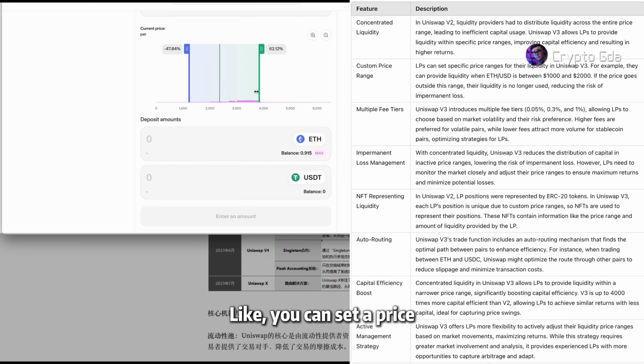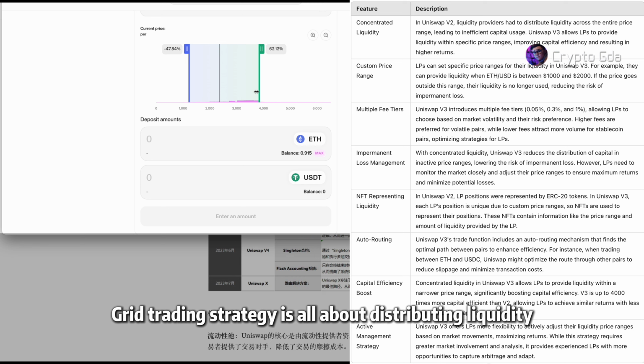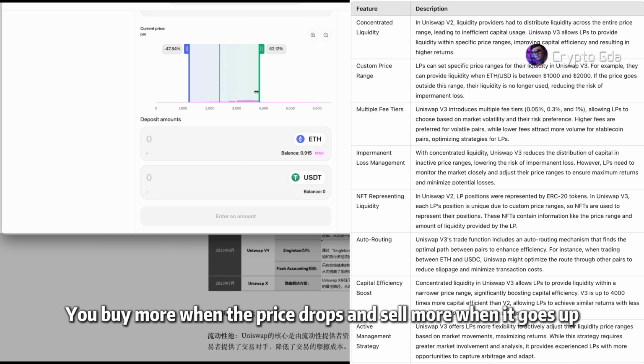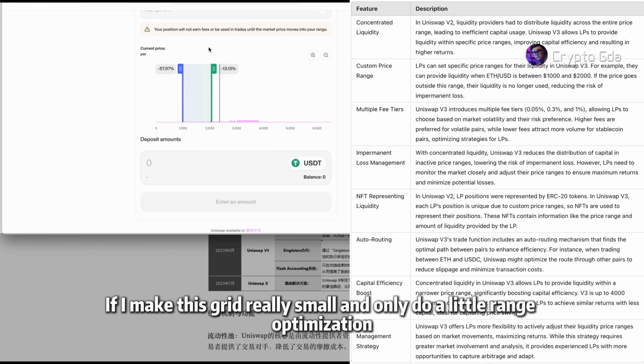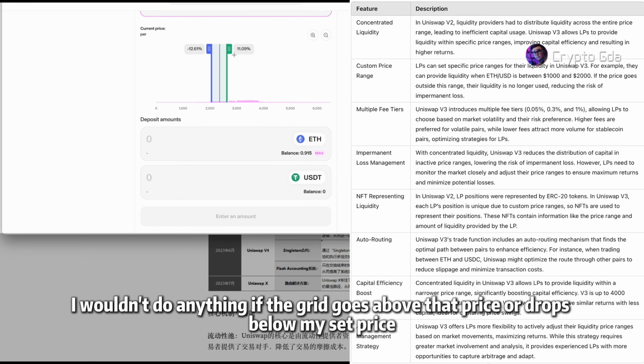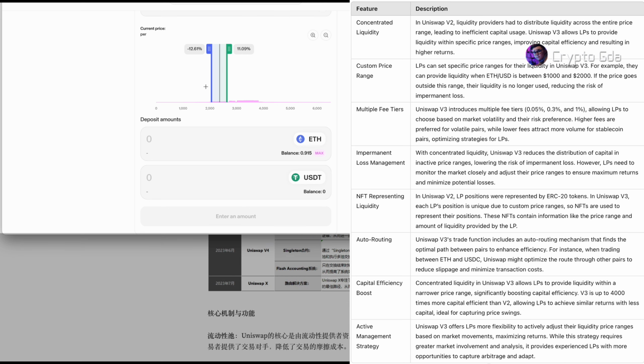Like, you can set a price. It kind of feels like this grid strategy. I'm not sure if everyone knows about that. The grid trading strategy is all about distributing liquidity. You buy more when the price drops and sell more when it goes up. It's as simple as that. But if I make this grid really small and only do a little range optimization, I wouldn't do anything if the price goes above that range or drops below my set price.